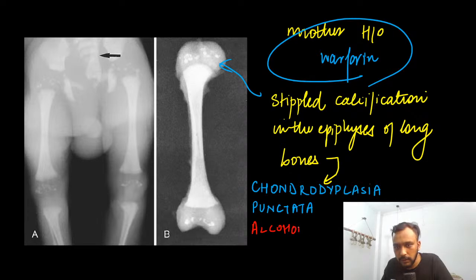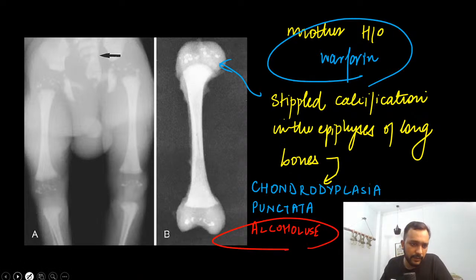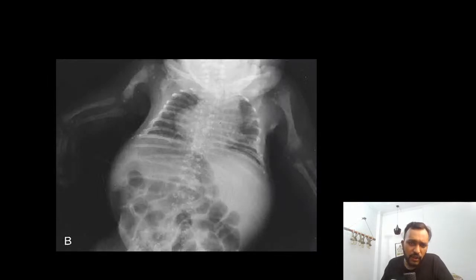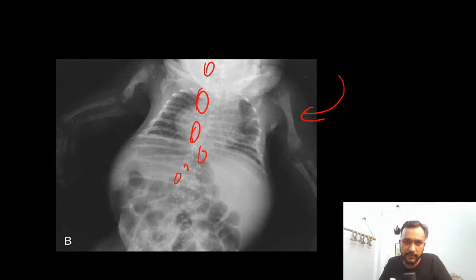Alcohol use in a pregnant female, right? So this is a similar case of chondrodysplasia punctata, in which you are seeing stippled calcification in the vertebra, right?